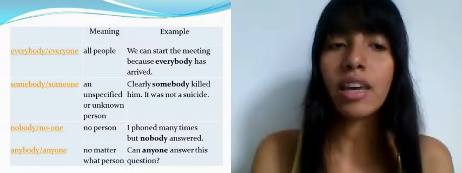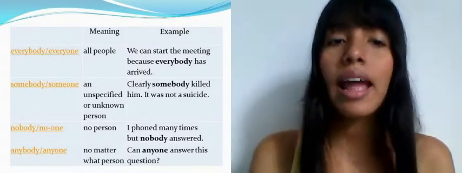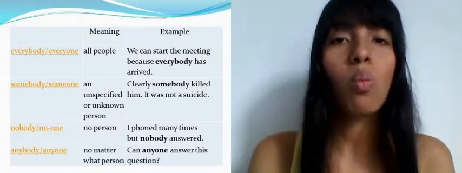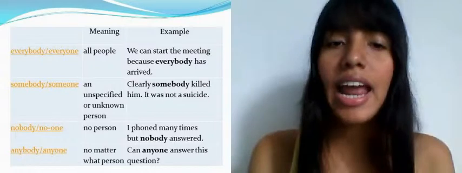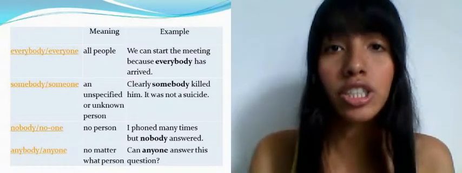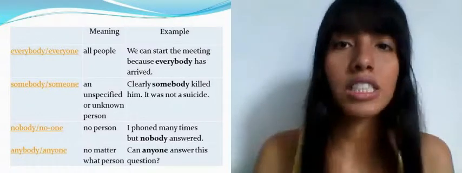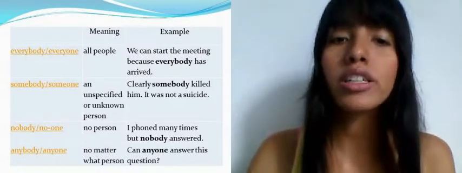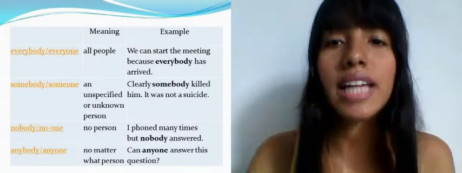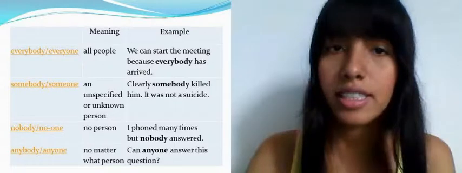Now, finally, we have anybody and anyone. They mean no matter what person. For example, can anyone answer this question? No matter what person, but answer the question. Now, we're going to look at some examples of how to use these indefinite pronouns.